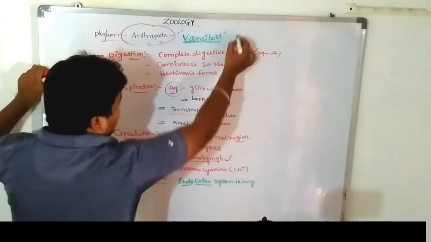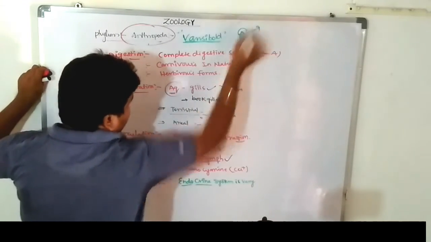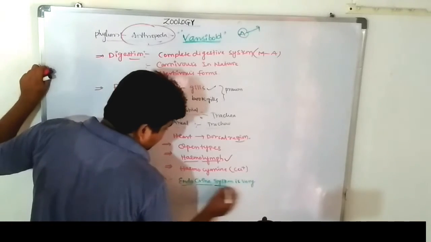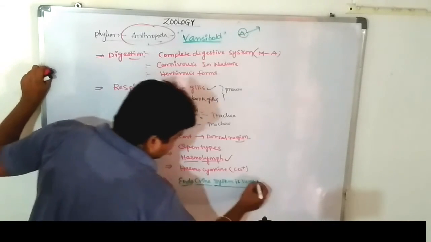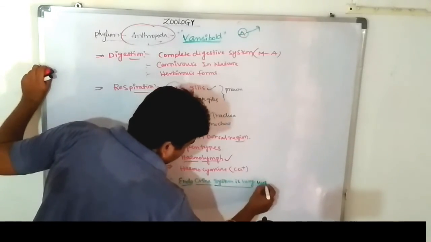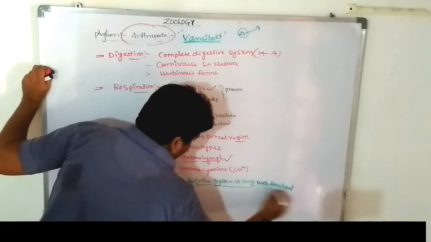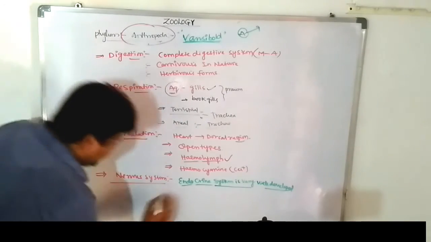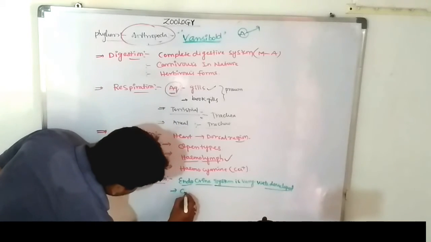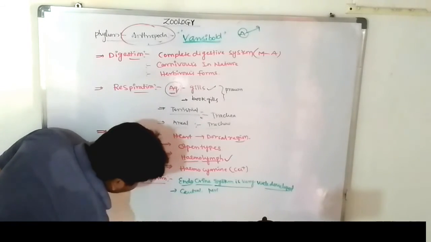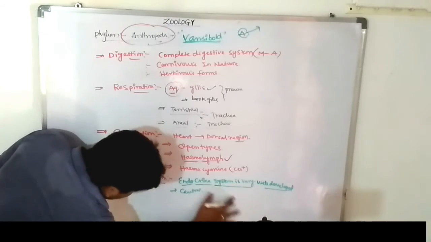Let's see. In the Annelida phylum, the circulatory system is formed. In the Arthropoda phylum, which system is very well developed? The endocrine system is very well developed. The central nervous system, central and peripheral. Sorry, the central nervous system is developed.